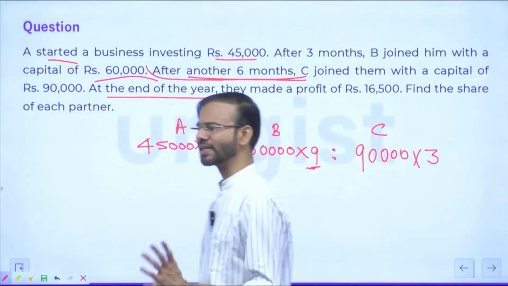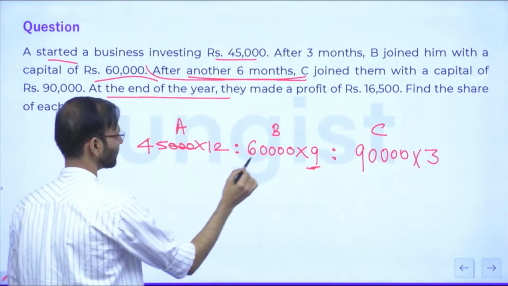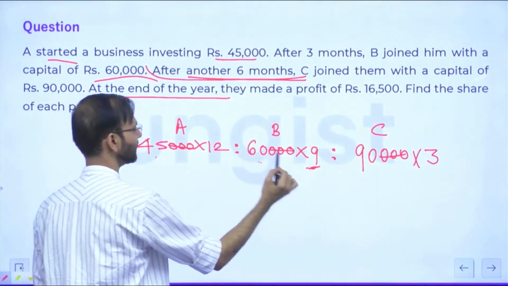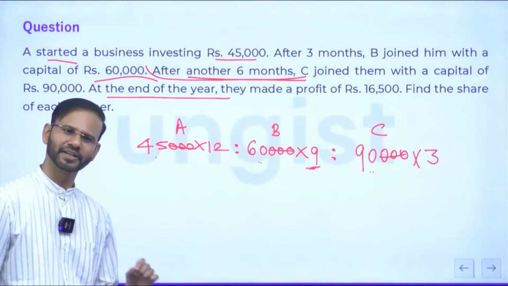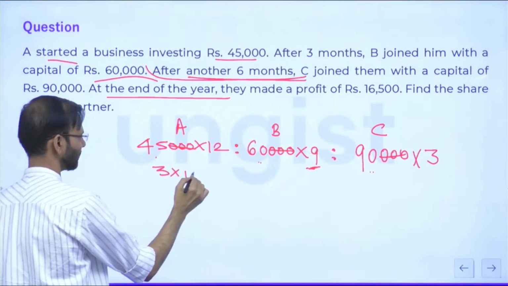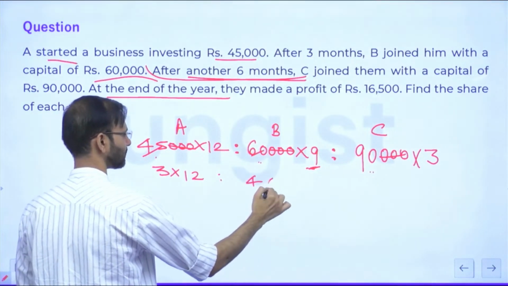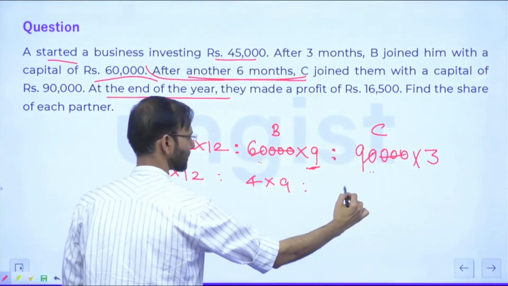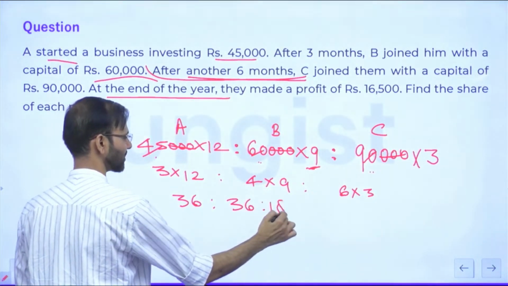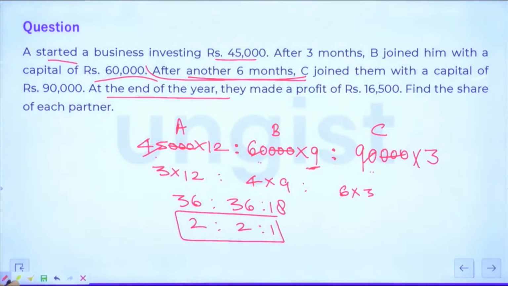Now, what can be cancelled? 3 zeros can be cancelled. So first of all, please cancel the 3 zeros. And 45, 60, 90. All these numbers are divisible by 15, I suppose. Kar dijiye. So this is 3 into 12, 15 into 4, so 4 into 9, and 15 into 6, 6 into 3, right? So guys, this is 36 is to 36 is to 18, which is 2 is to 2 is to 1. Everyone, yes or no? Right? 2 is to 2 is to 1.